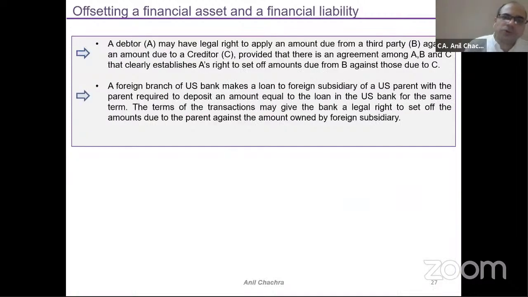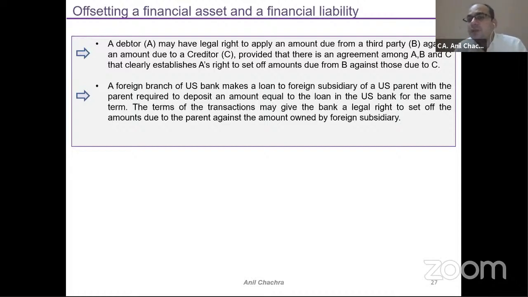Suppose we can take one example. Suppose a foreign branch of a US bank makes a loan to a foreign subsidiary of a US parent, with the parent required to deposit an amount equal to the loan in the US bank for the same term. The terms of the transaction mean a foreign branch of a bank has given a loan to my subsidiary, and the bank has asked me as a parent company to deposit the amount in my bank account. So now the question is whether the bank has a legal right to set off the amount which the bank has given to the subsidiary, and the balance which the bank has taken from the parent company.